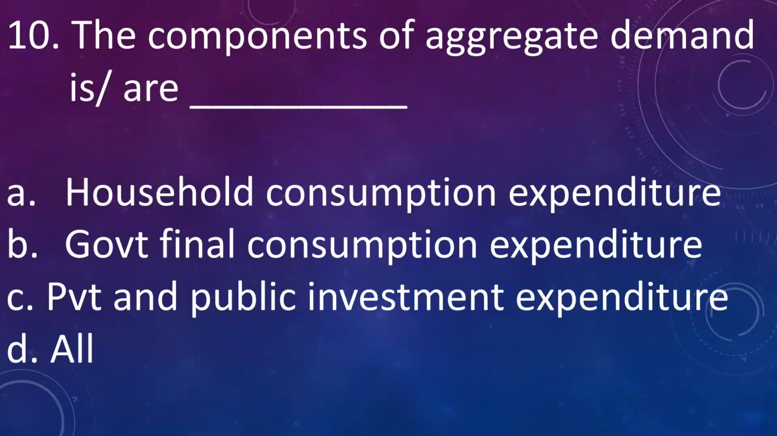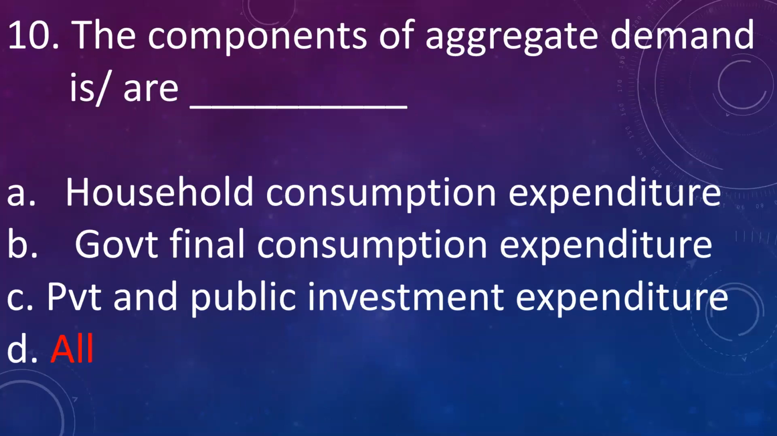And next question, the components of aggregate demand are A. Household consumption expenditure, B. Government final consumption expenditure, C. Private and public investment expenditure, D. All. Answer is all.